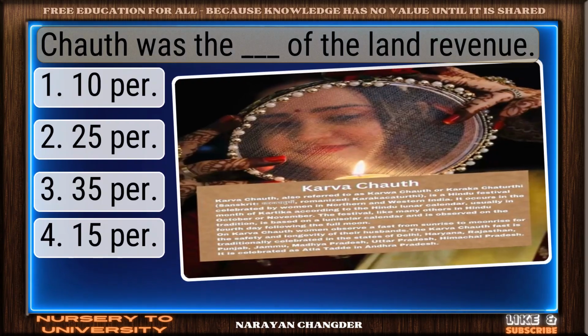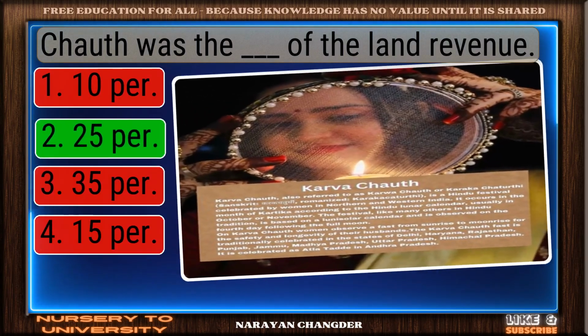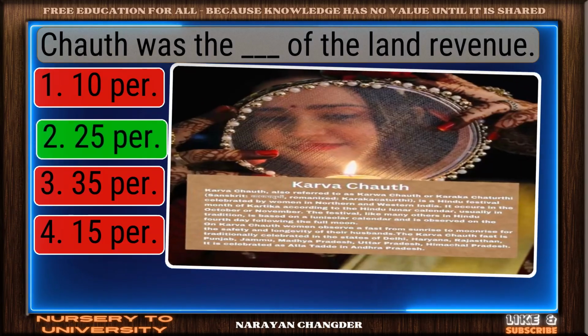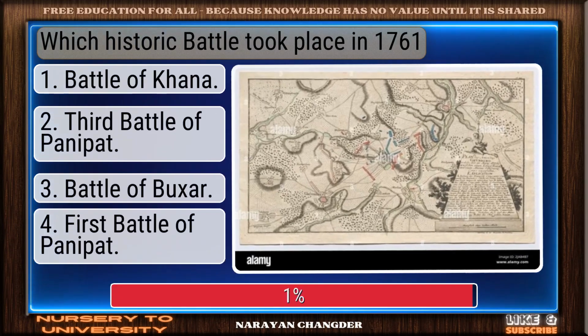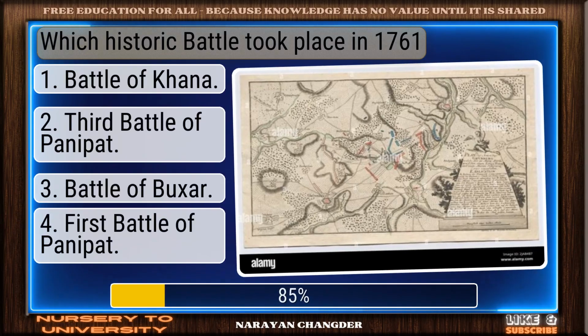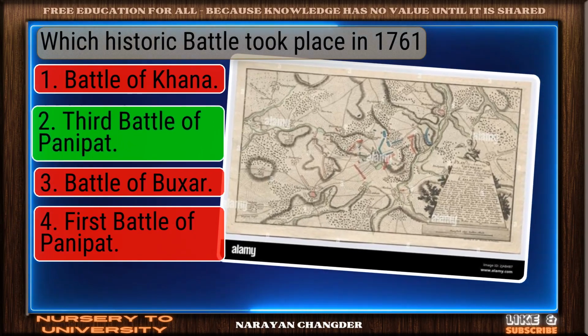Chauth was the dash of the land revenue. Perfect. 25 percent is the correct choice. Which historic battle took place in 1761? Well done. Third Battle of Panipat is the right choice.